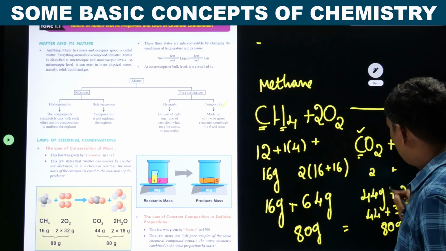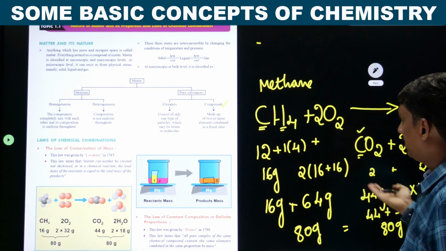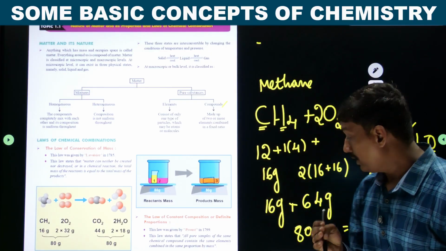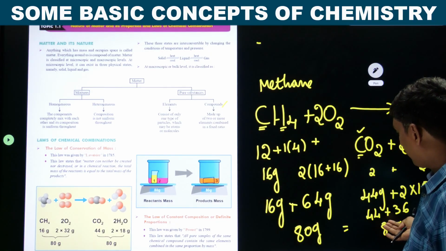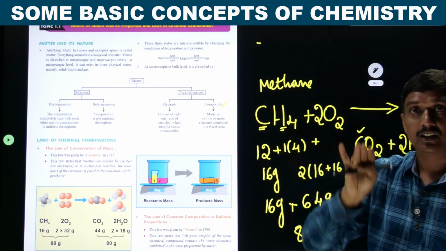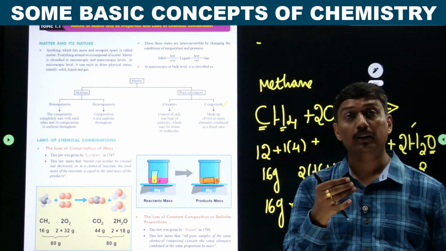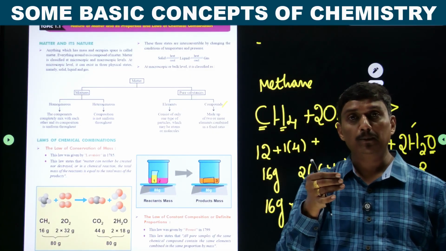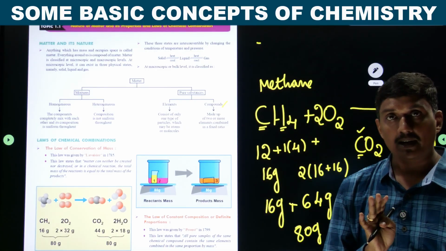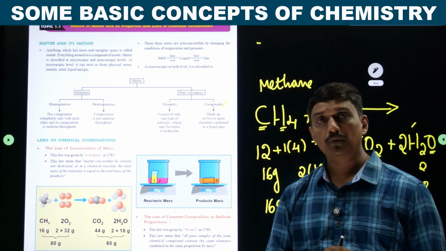Suppose if you get 87, what does it mean? The mass is gained on the product side, so on the reactant side, some of the reactants are missed. Or if it is deficient, instead of 80 grams, if it is 70, 10 grams of mass is decreased, which means any one of the products we have missed or it is not identified. So it helps in the identification of products in a chemical reaction. This law is said to be the law of conservation of mass.